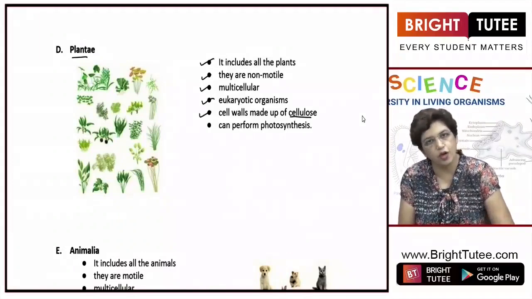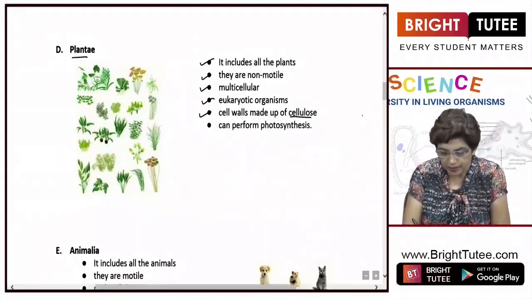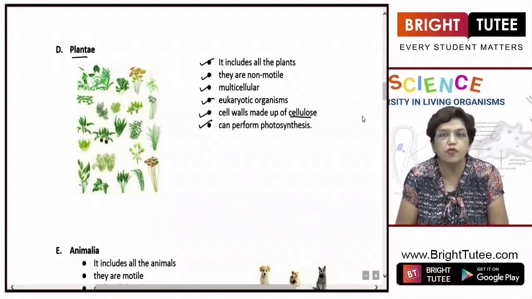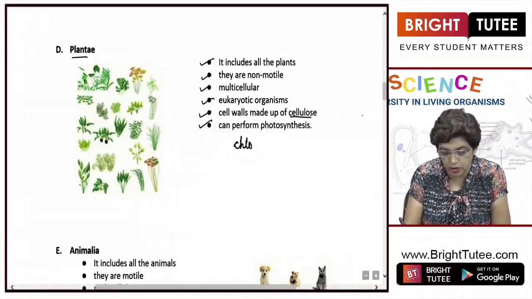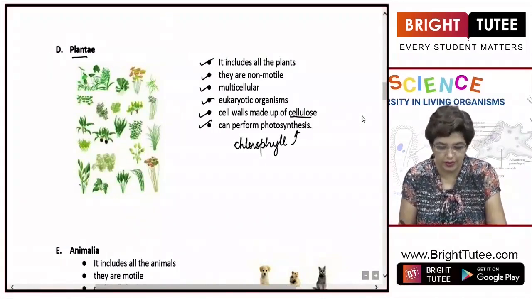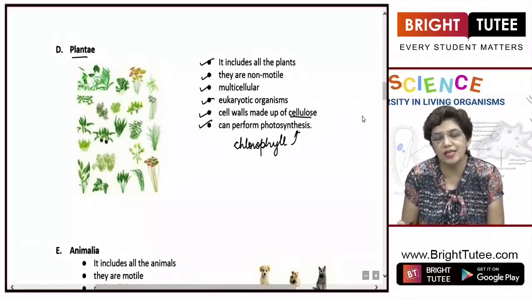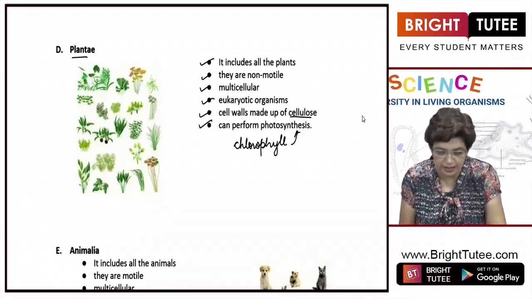In this case, the cell wall is made up of the complex carbohydrate cellulose. Most importantly, they can perform photosynthesis. They contain the green pigment chlorophyll, which traps solar energy and helps in the process of photosynthesis. In the next section, we'll study in detail how plants are further classified.